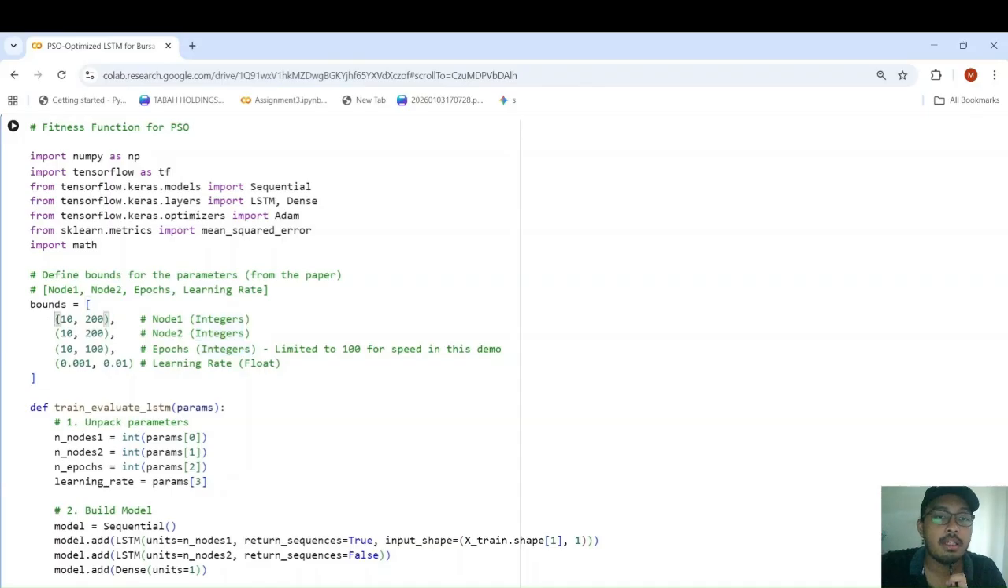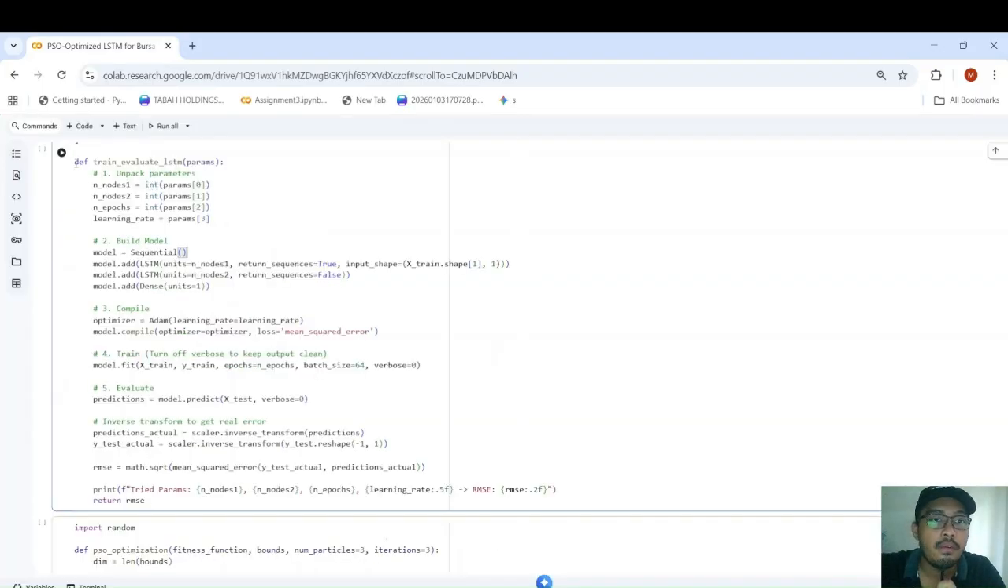And for the first layer, for the nodes, just pick a random value between 10 and 200 for the 3 particles. So they will have random values. And for the second layer, also like that. For the epochs, take random epochs from 10 to 100. And the learning rate also the same, between 0.001 and 0.01, just pick randomly. The 3 particles will keep optimizing themselves and find the best hyperparameters.